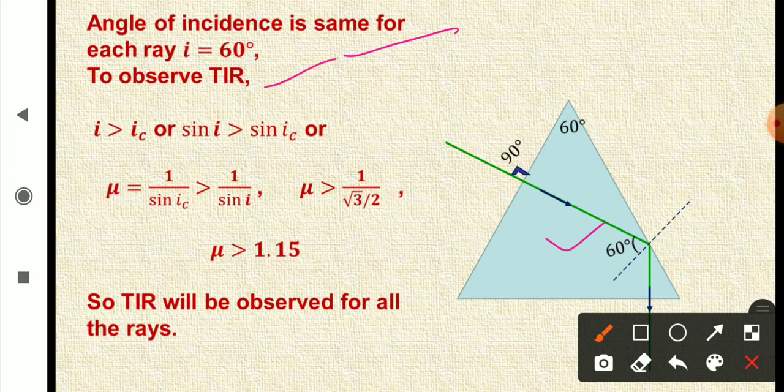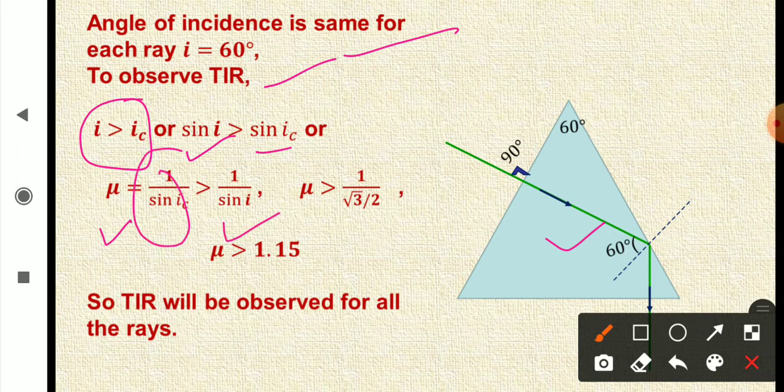Now to observe total internal reflection, angle of incidence should be greater than the critical angle, sine I should be greater than sine IC, or mu which is equal to 1 upon sine IC, it should be greater than 1 upon sine I. See, when you make the reciprocal, this greater than is replaced by lesser than, or mu should be greater than 1 upon root 3 by 2.